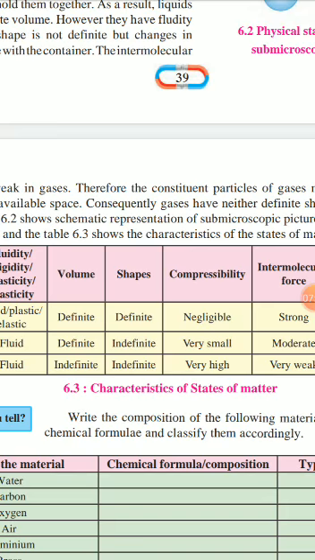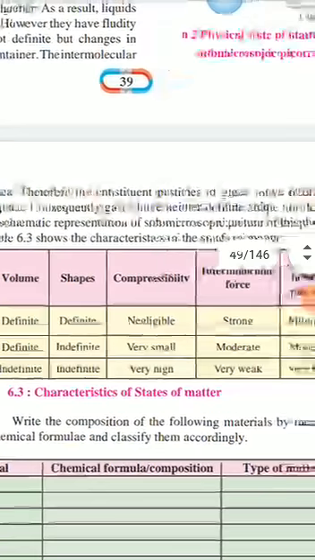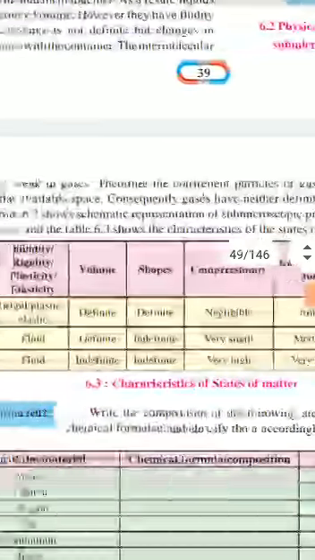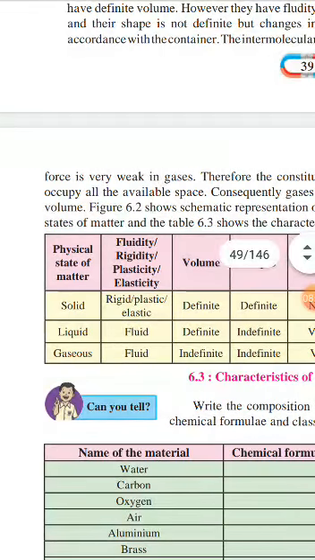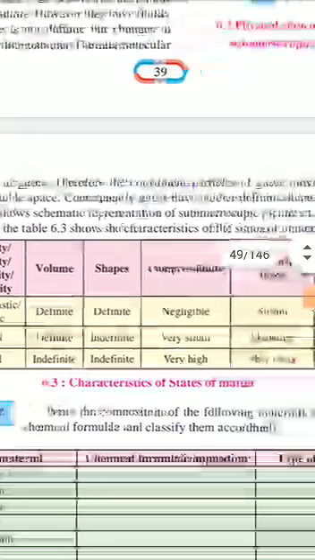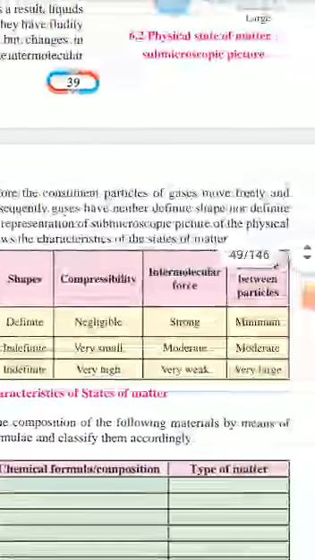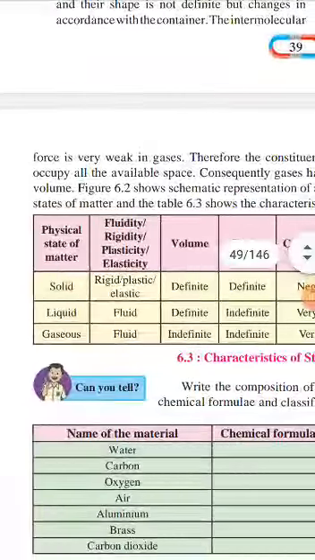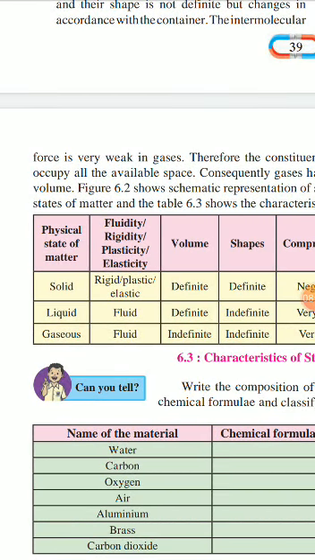Schematic representation of a submicroscopic picture of the physical states of matter, and table 6.3 shows the characteristics of the states of matter. First, physical state of matter: first is solid, second is liquid, and third is gaseous.